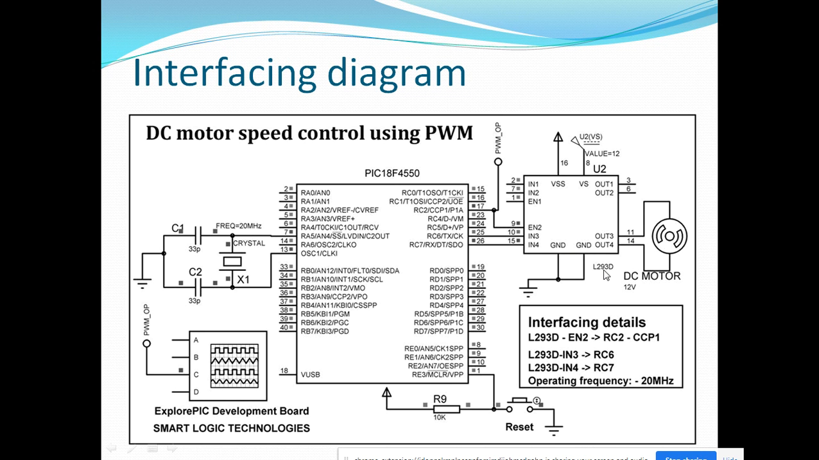This particular driver IC has two output modules, which means we can drive two motors by using this IC. These are the minimum connections that are required: reset and crystal. Here you can see the DC motor driver. Output 3 and output 4 pins are connected with the DC motor. By setting the PWM mode, you can drive this DC motor.